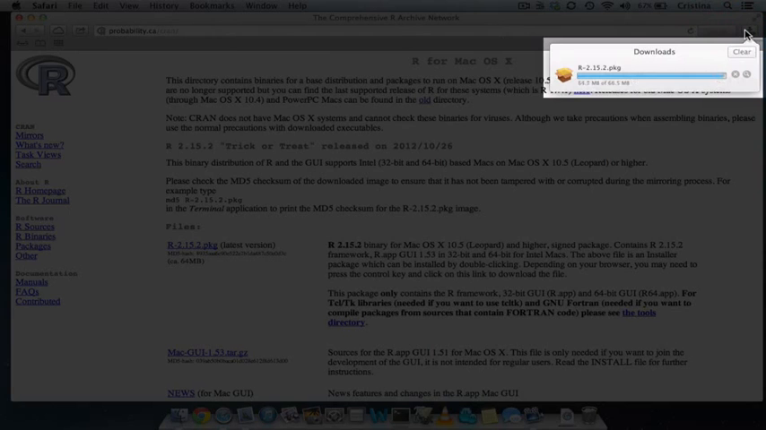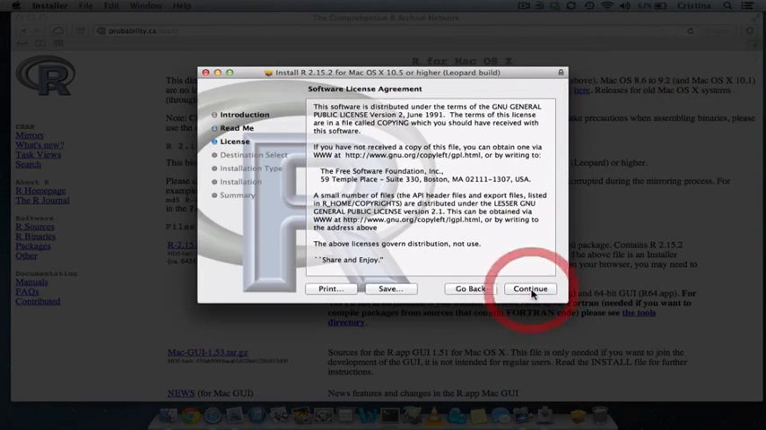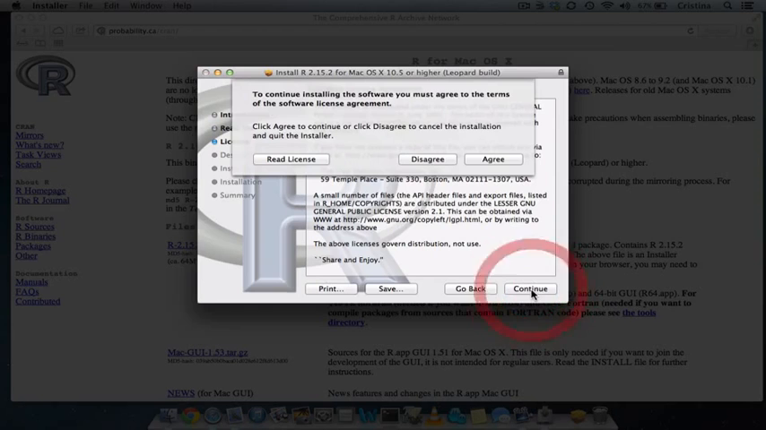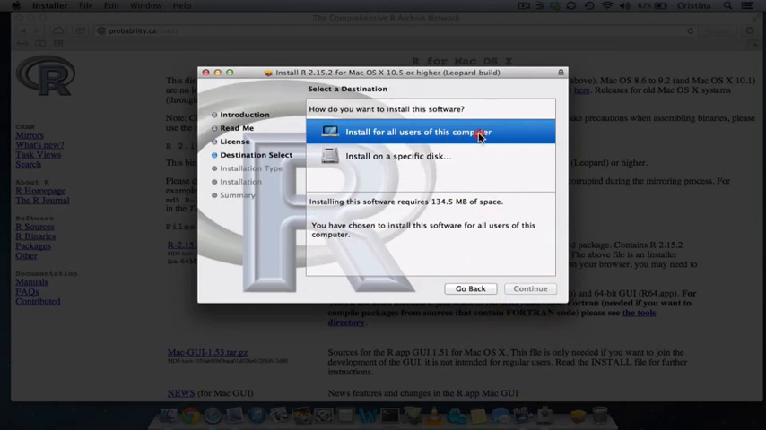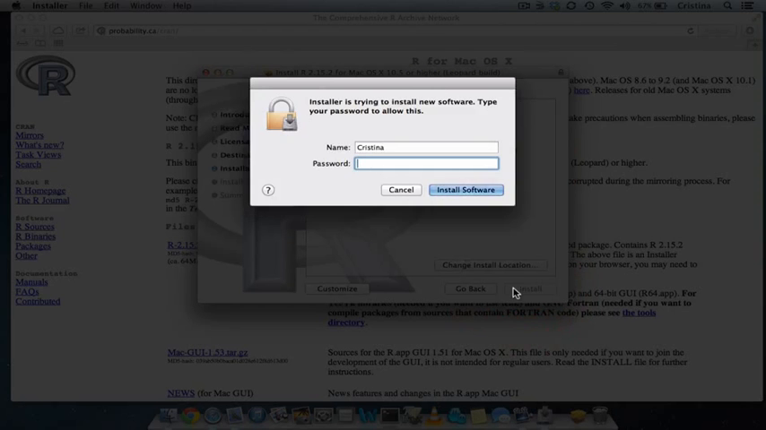Once the software has finished downloading, you will want to double-click on the downloaded package and follow the on-screen installation instructions. You will have to agree to the terms of the software license agreement, choose to install for all users of the computer, and finally click on Install. You will need your administrative password to allow for the installation of the software.